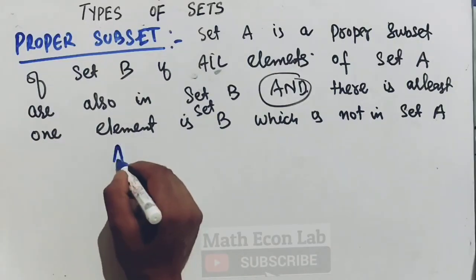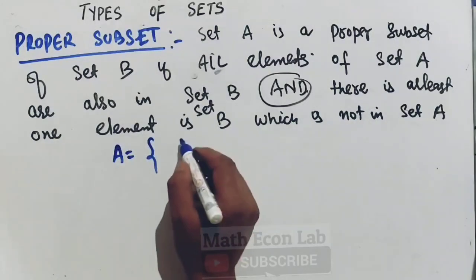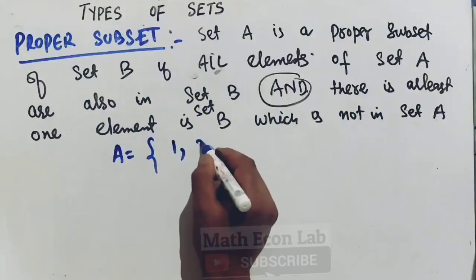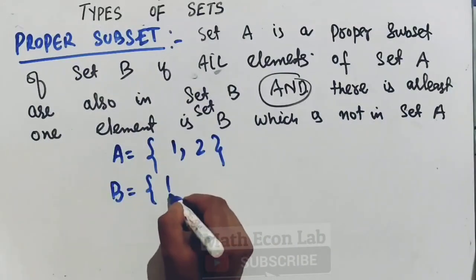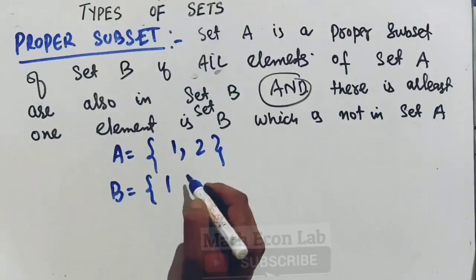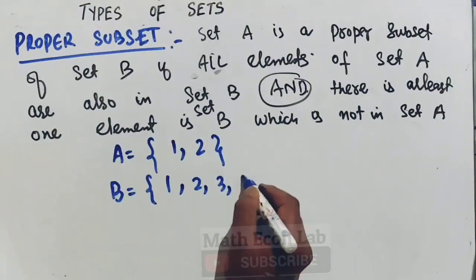Let me take an example to explain it. Let us suppose we have a set A where we have elements 1 and 2, and I have another set B where we have 1, 2, 3 and 4.